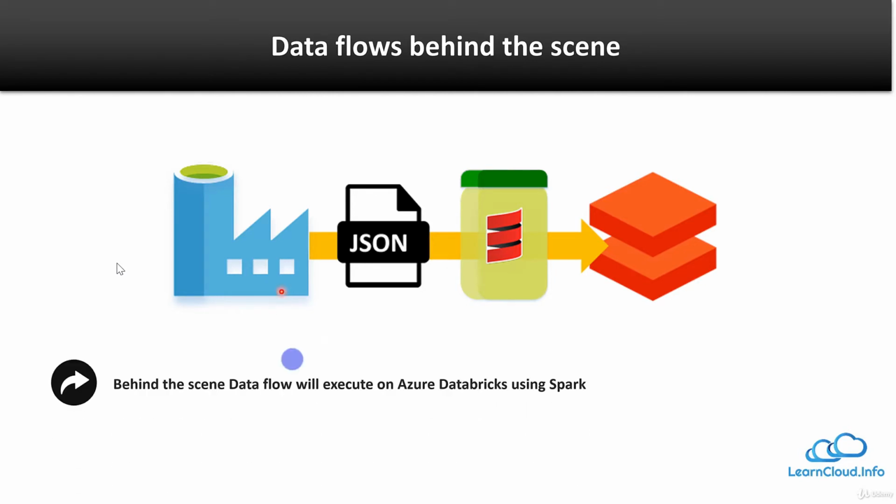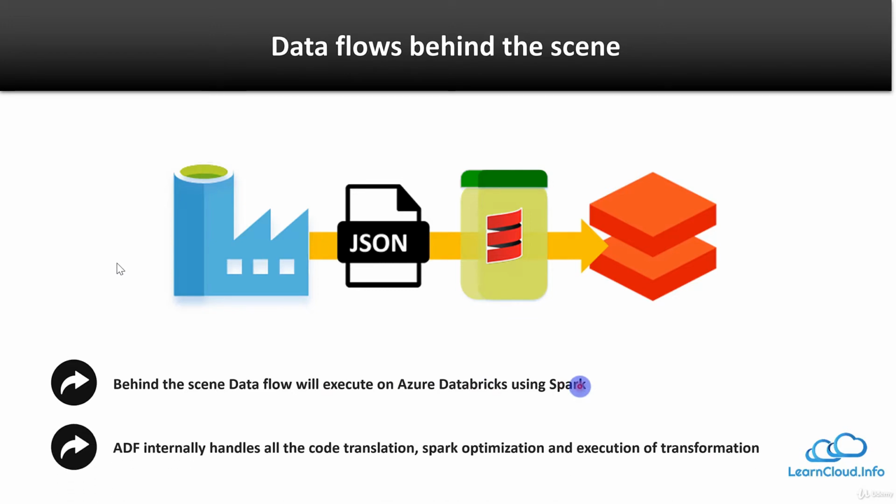So behind the scenes, the data flow will execute on Azure Data Factory using Spark clusters, and Azure Data Factory internally handles all the code translation and Spark optimization. It does not just run your code in Databricks, it also figures out the best configuration and how it can optimally run your code in Databricks, and finally executes the transformation. All of these things are taken care of by the Data Factory.